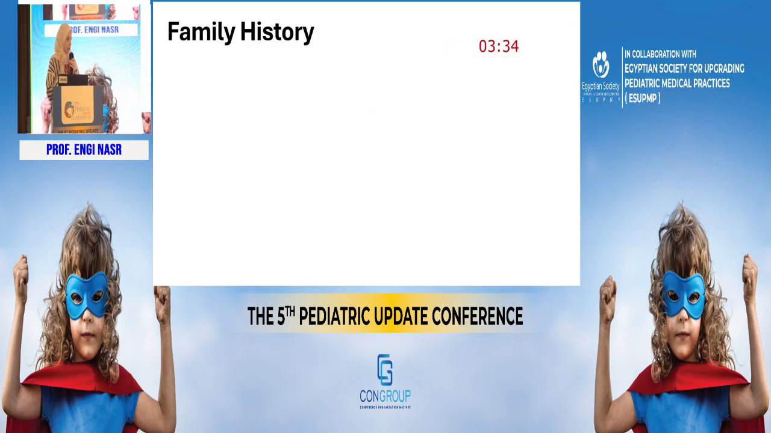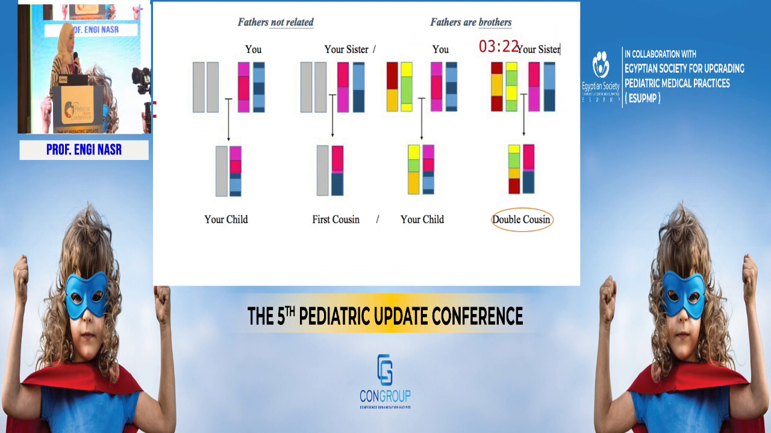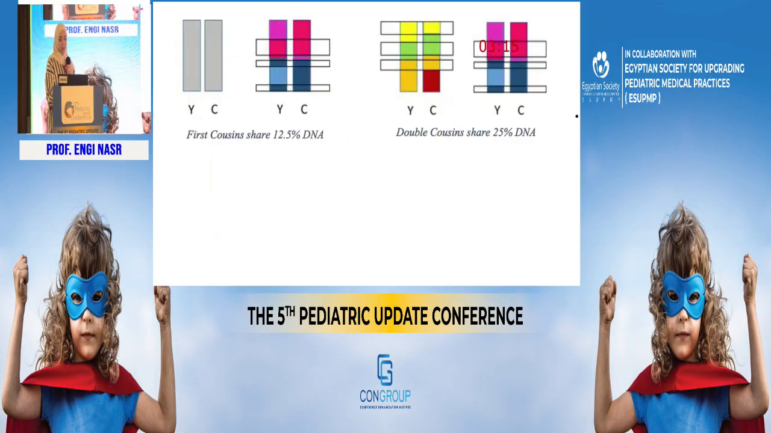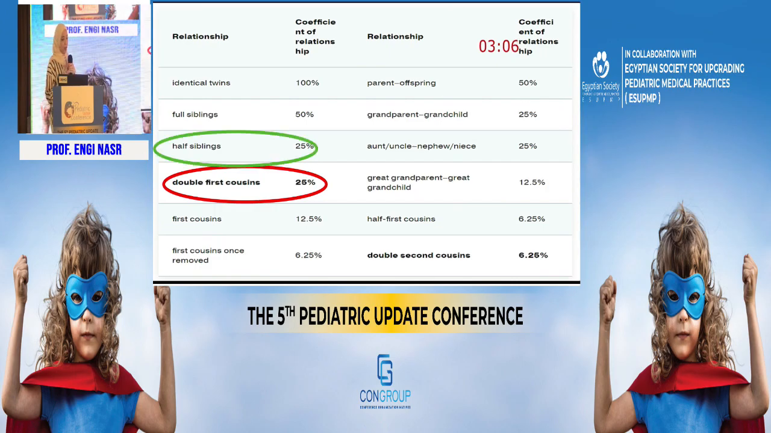Let's take a detailed family history from our patient. Our patient is the third offspring of double first cousins consanguineous parents. The double first cousins are when two brothers marry two sisters. So their children are double cousins. These double cousins share 25% of their DNA. It's the same genetic material that you share with your half sibling, your grandparent, your grandchild, your uncle, or your nephew.